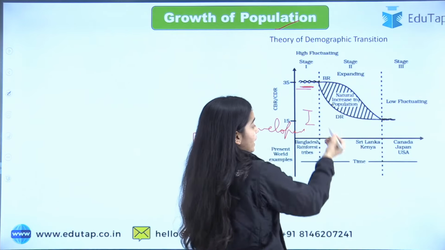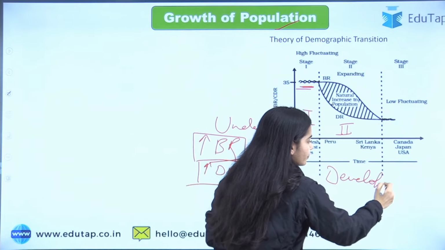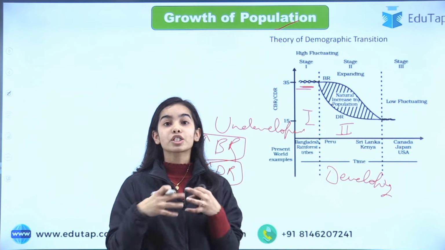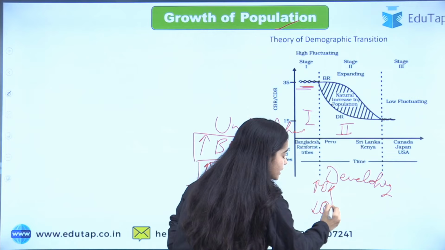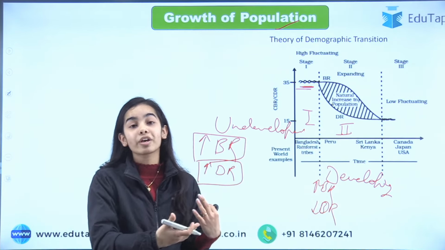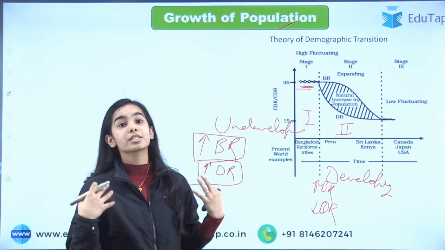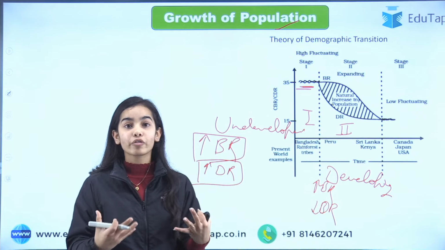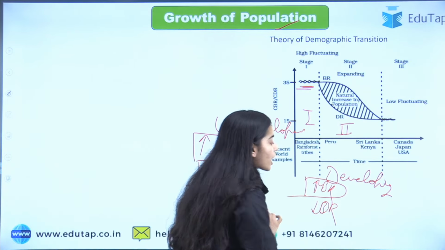Okay. In the second stage, the country starts developing. In this situation, the population explosion happens. The population starts growing too much because the birth rate is high and the death rate is low. We are starting to develop, technology is coming to us, technological advancement is happening, the health sector is becoming better, it is helping to save the lives of the people, the epidemic is reducing and everything. So the death rate is low, but the birth rate is hard to reduce.